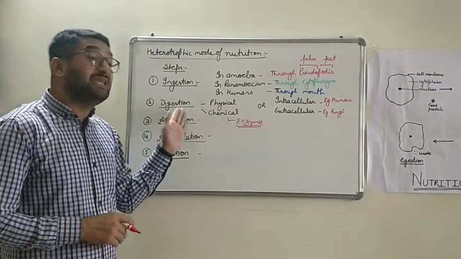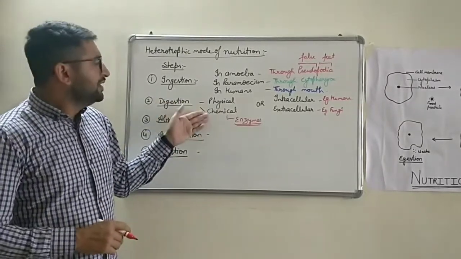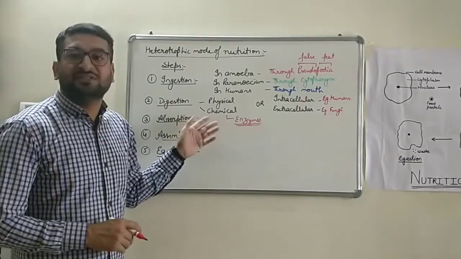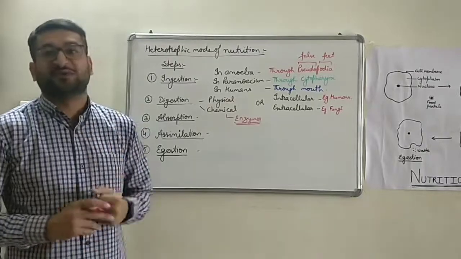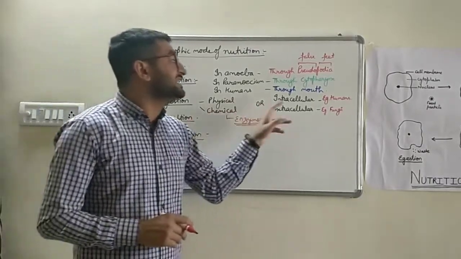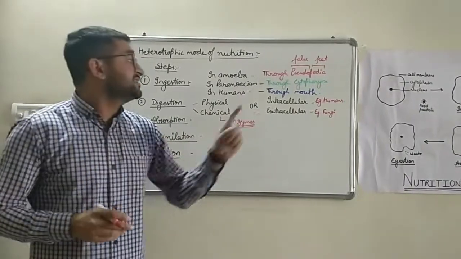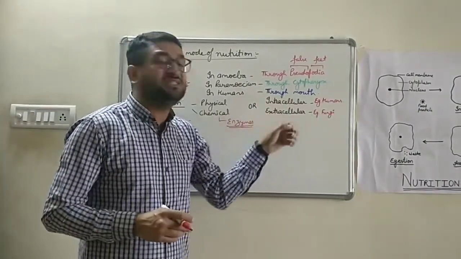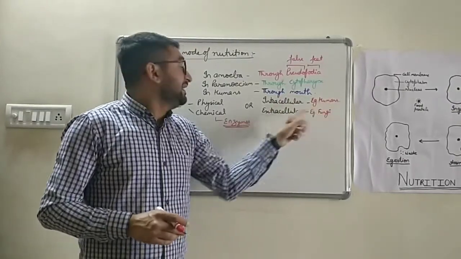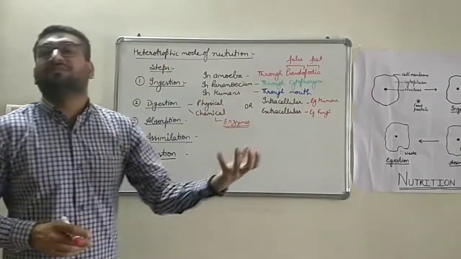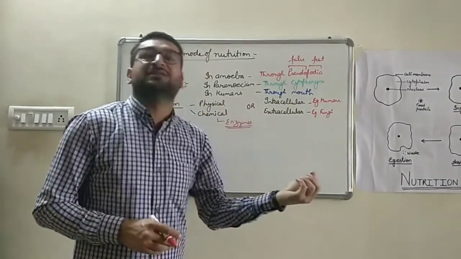On the basis of site of digestion, digestion is of 2 types. ये तो था बच्चों कि फिजिकल नेचर और केमिकल नेचर के बेसिस पर, और ये जो टाइप ऑफ डाइजेशन है ये है साइट, जगह के बेसिस पर. In some organisms, the breakdown of complex food into simple food takes place inside the body. Intra means inside the body. That is in humans. Whereas extra means outside the body. The mode of digestion which occurs outside the body of an organism.